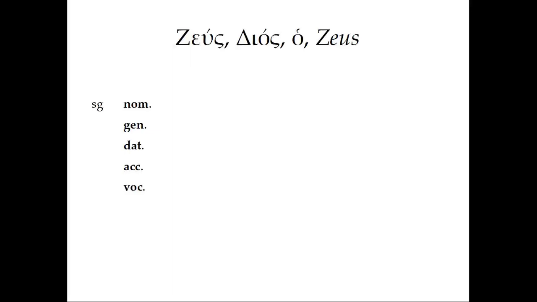Last thing we'll take a look at is Zeus, Dios, ho, the proper noun for Zeus. And of course we only have this in the singular. We don't refer to multiple Zeuses. And this is a fairly irregular, very irregular, but nonetheless very common noun, so it really helps to know its forms because it changes quite a bit, as you can see already, from the difference between the lexical form with the zeta and the genitive singular with the delta.